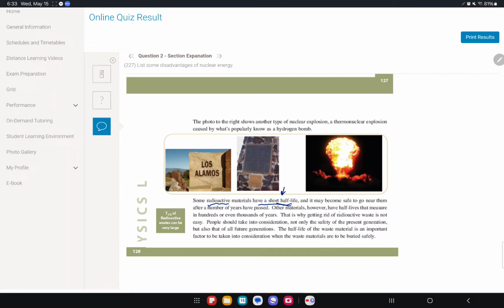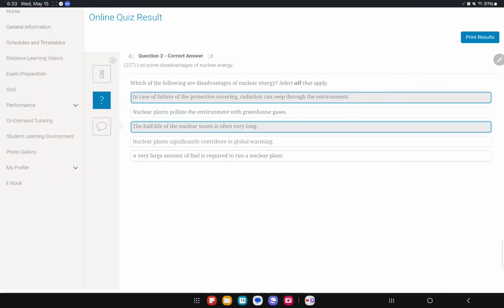However, most of the nuclear power plants have half lives that measure in hundreds or even thousands of years. So that contributes even more to the difficulty of getting rid of the nuclear waste, because its half life is so long that it takes too long to get rid of it. So the half life is long.